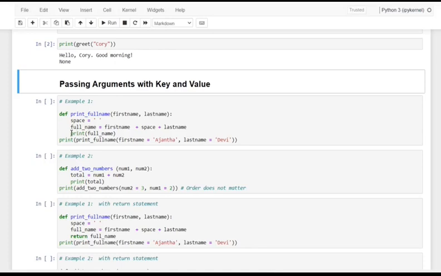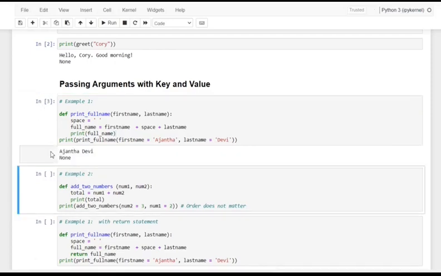Even if we make this print functionality from print full name, and we call the function by print full name, providing the argument values Ajanta and Devi, the first name and the last name, we get the exact output but with a None, because here we are not having a return value.